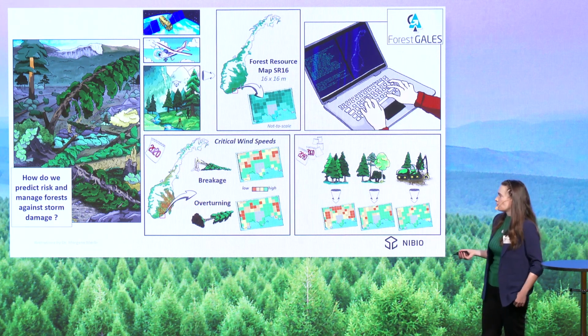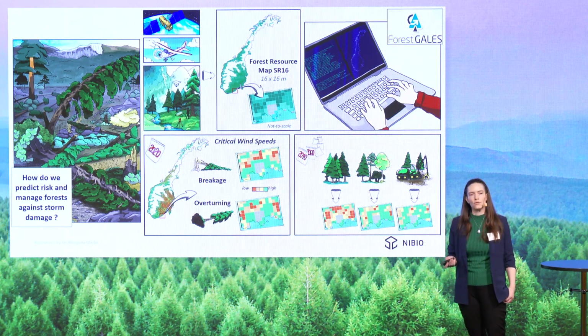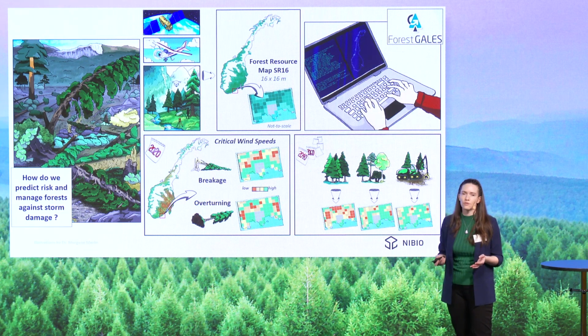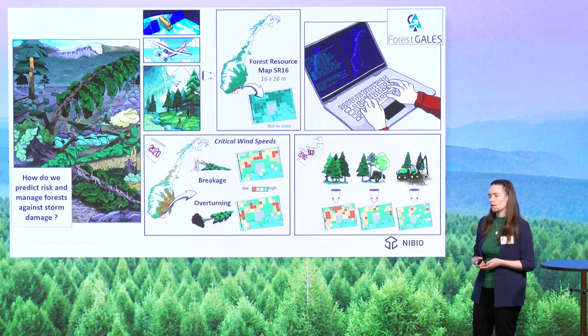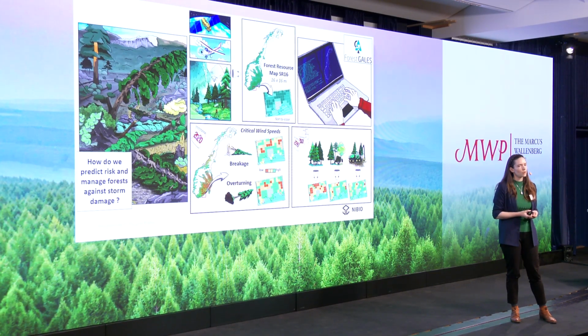At the local scale, the storms can have devastating consequences for forest owners and the forest industry, but also in terms of social and ecological impacts. As one agent of extreme forest damage, mapping the vulnerability of our forests to storms is crucial for the forestry sector. And this is what we're doing in Norway to support the forest stakeholders in identifying vulnerable areas and adapt management practices to build up resilience.